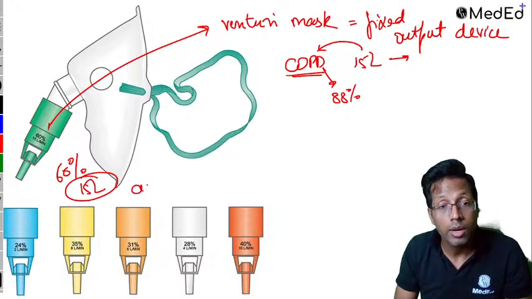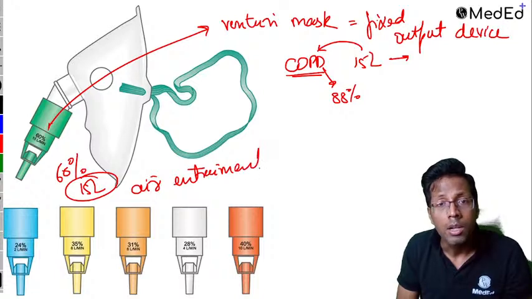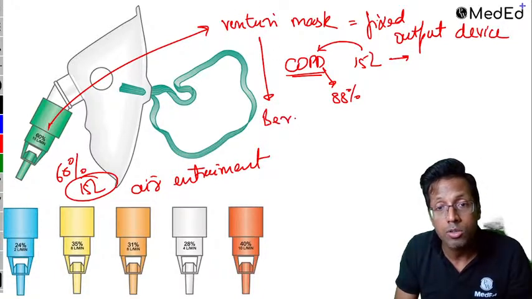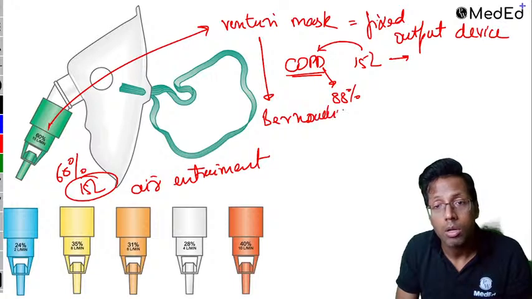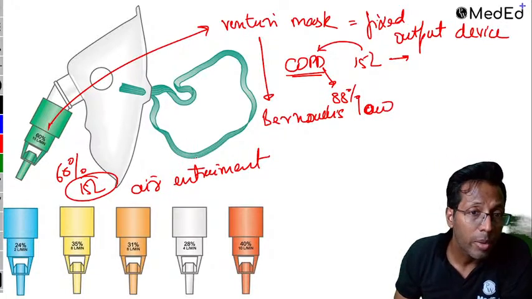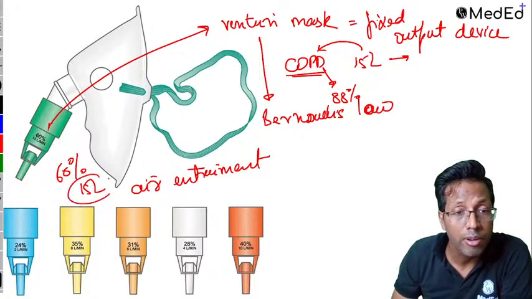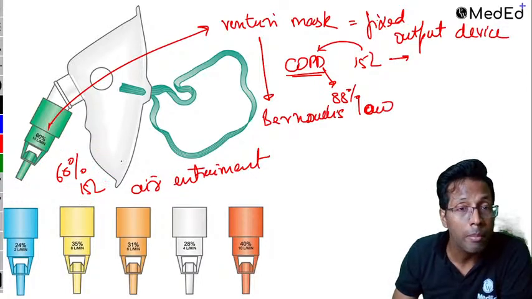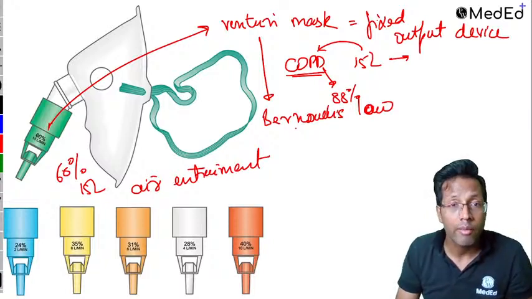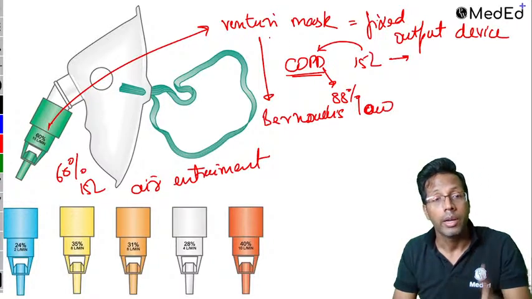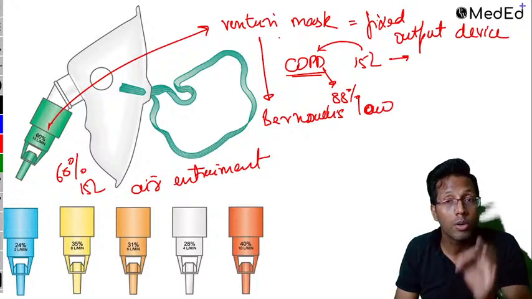Remember, that is called air entrainment. This Venturi mask is based on the Venturi principle, which is Bernoulli's law. Air entrainment it causes, and therefore it is giving around 60%, right? So at 15 liters it provides 60%. So remember, though it is a high flow device, a Venturi mask does not give 90% oxygen. It is a fixed output device. You know how much is going to the patient.